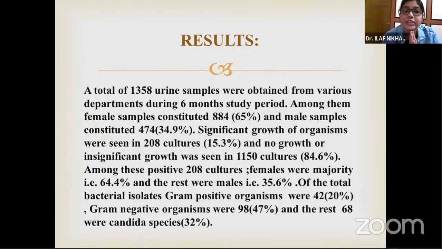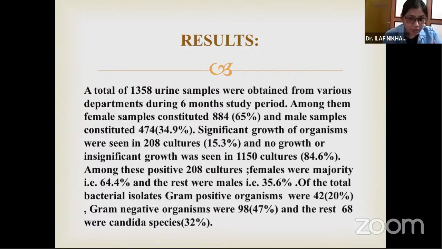A total of 1,358 urine samples were obtained from various departments during the 6 month study period. Among them, the female samples were more numerous. That is, 65% of samples were female and only 35% were male. Significant growth of organisms was seen in 208 cultures, that is 15% of cultures, and there was no growth or insignificant growth in the rest of the cultures, that is 84.6%.